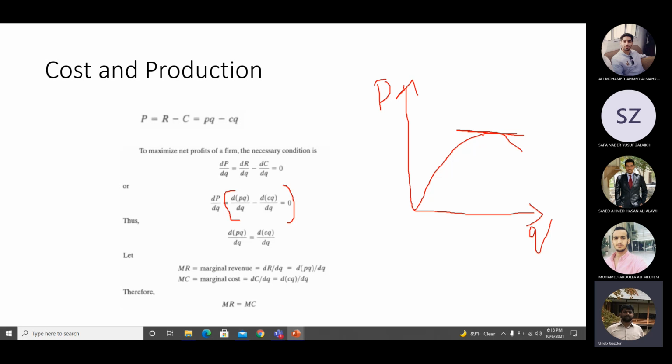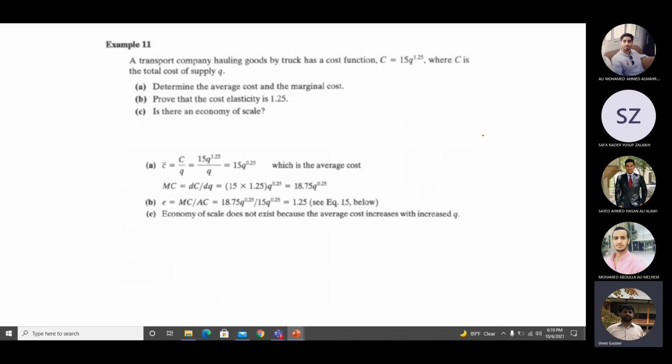So what I'm saying here is that if you want to reach the maximum profit, then the marginal revenue, the increase in revenue per unit of production, should be equal to the increase in cost per unit of production. Okay, this is your maximum point. Now, how do we apply it to transportation? Let us see it here.